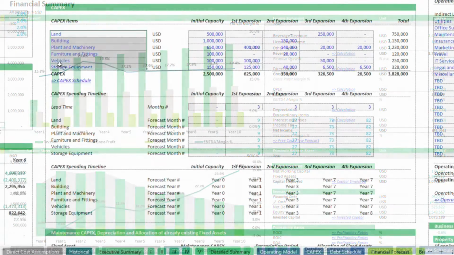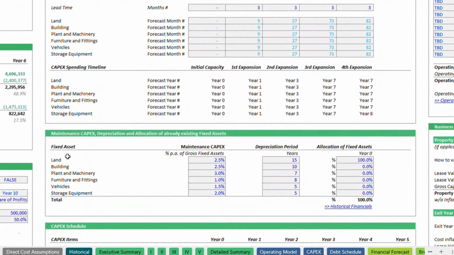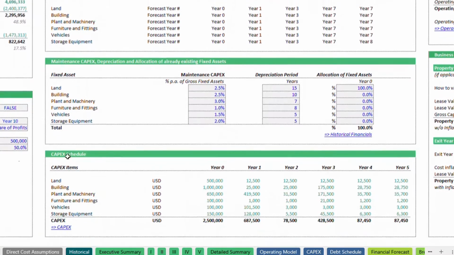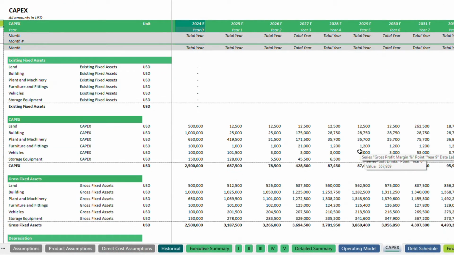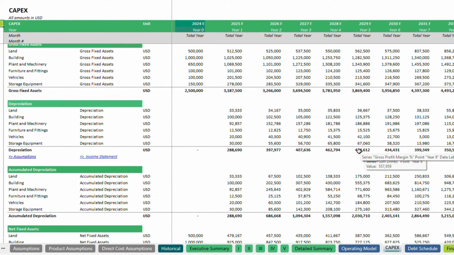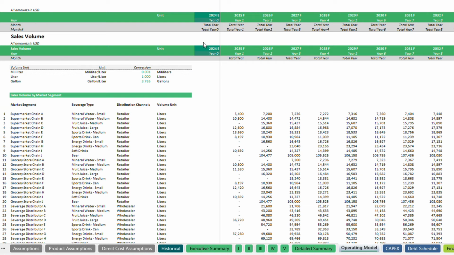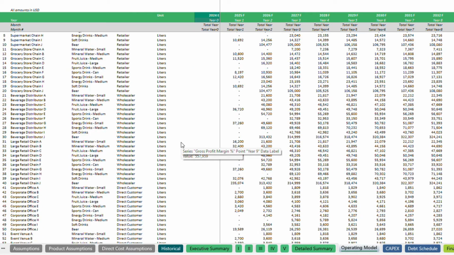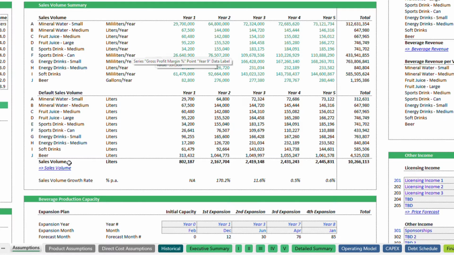Having covered revenue and costs, it's essential to recognize the significance of capital expenditures, CAPEX, in a beverage manufacturing plant. CAPEX involves investments in physical assets like machinery, equipment, infrastructure, and storage equipment, which are essential for maintaining and expanding production capacity. Given the model's flexibility in handling different packaging sizes with respective volumes in liters, the model calculates the total volume sold in liters, linked to the SKUs sold.